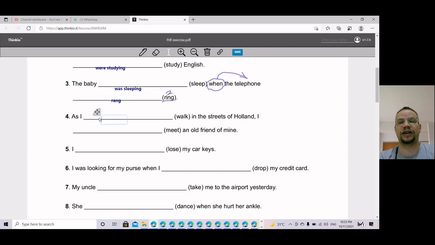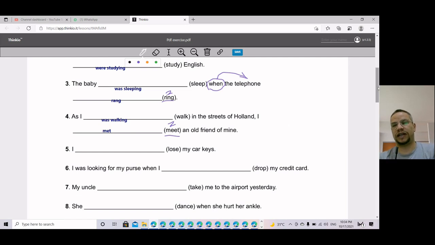So here it should be I was walking. As I was walking in the streets of Holland, the second one should be past: I met. Past means second shape of a verb, meet, met. That's right. Perfect.